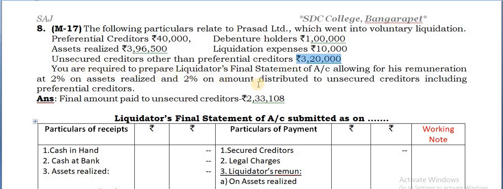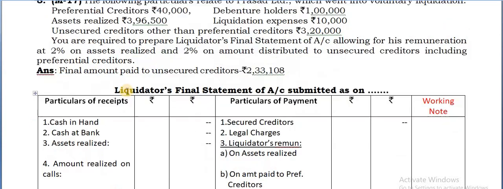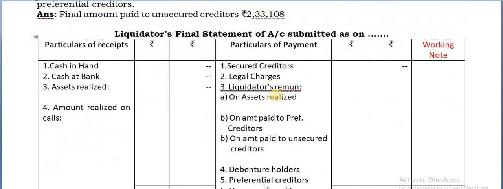You are required to prepare the liquidator's final statement of account showing his remuneration at 2% on the assets realized and 2% on the amount distributed to unsecured creditors, including preferential creditors. Including preferential creditors, he says. So how many do you have? 3 now: on assets realized, on the amount paid to preferential creditors, and on the amount paid to unsecured creditors. So 3 have to be written separately. Leave space for that.